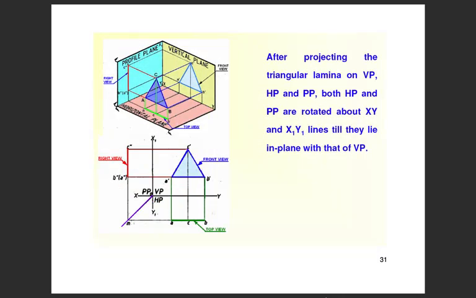After projecting the triangular lamina on the vertical plane, horizontal plane and the profile plane, both the HP and the profile plane are rotated about the XY and X1, Y1 lines till they lie in plane with that of the VP.